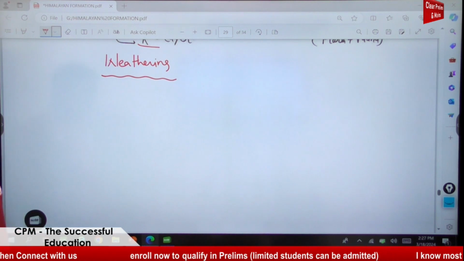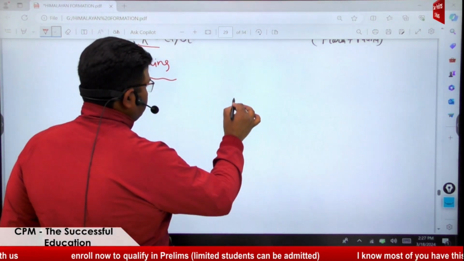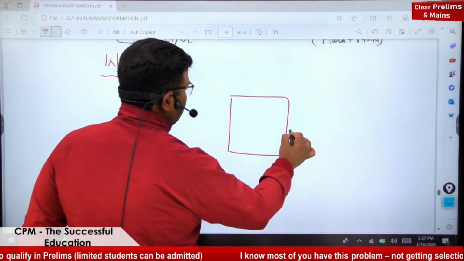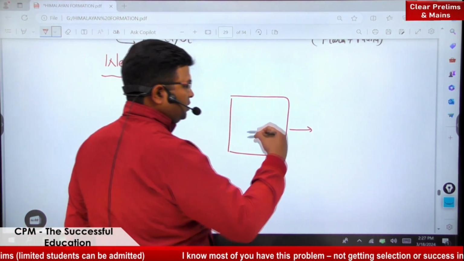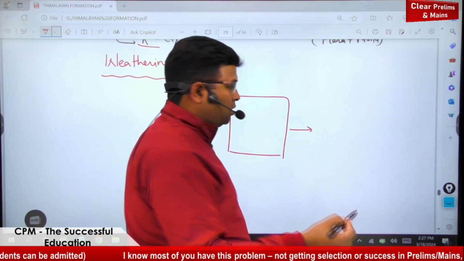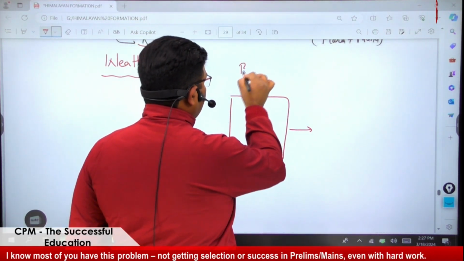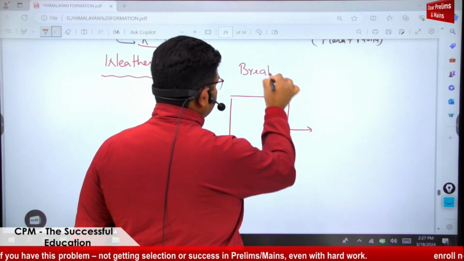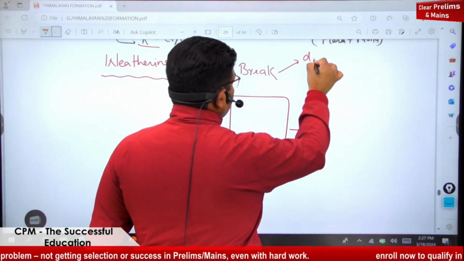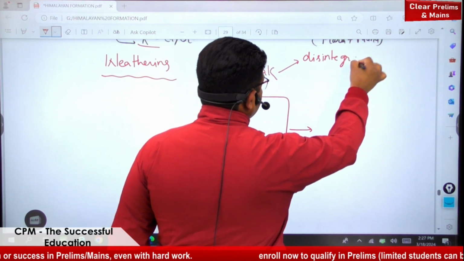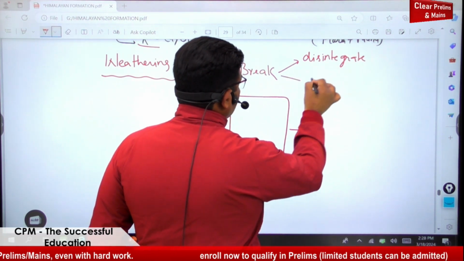If a rock is there, let the rock break. Break means we can say disintegrate, and break also means decompose.